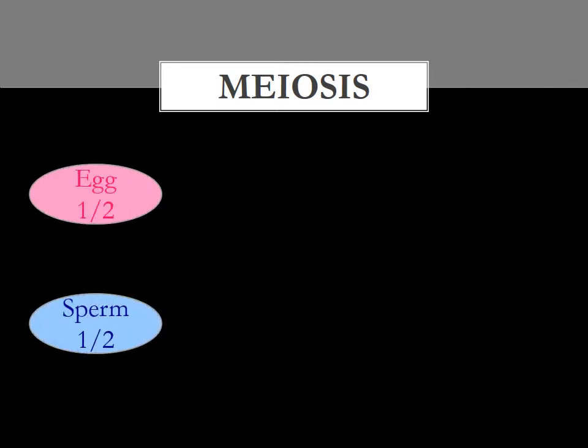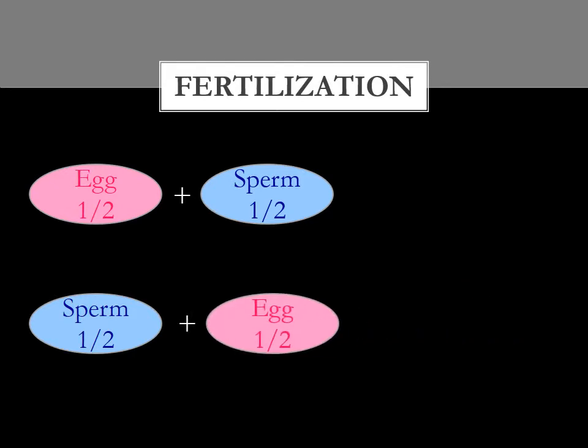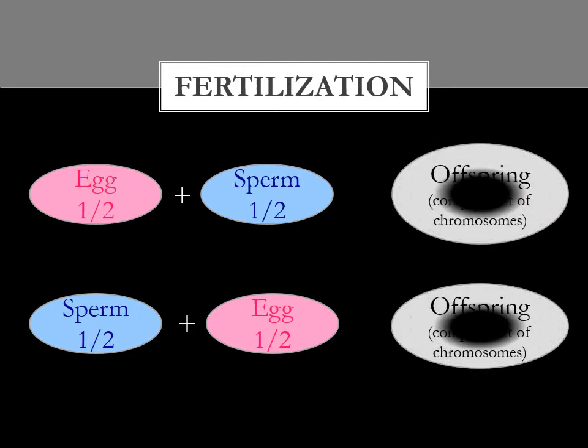That's the whole point of meiosis, to create egg and sperm cells that carry only half the genetic information of the original cell. Then, when an egg joins with a sperm from another organism, or a sperm joins with an egg from another organism, the egg and sperm join together to give the new offspring a complete set of chromosomes.